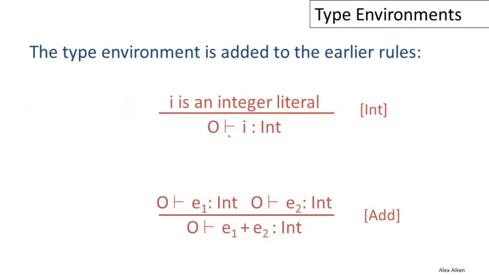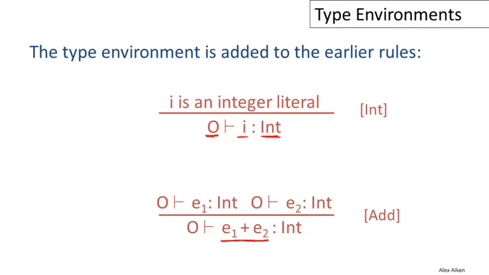So for example, for integer literals, if I have some set of assumptions about the types of variables, that doesn't change what the type is of an integer literal. Any integer literal will still have type int. And so for this particular kind of expression, we don't use any of our assumptions about the types of variables.